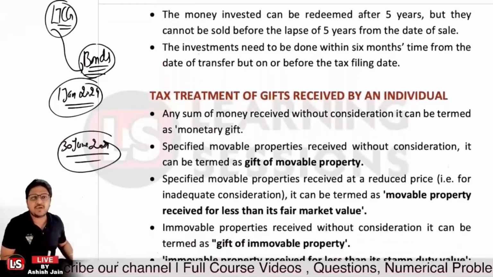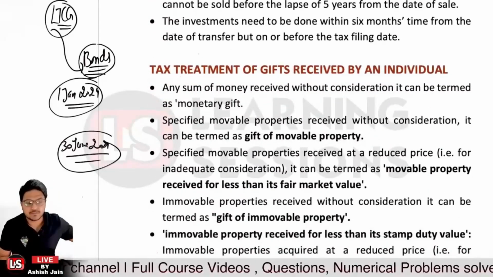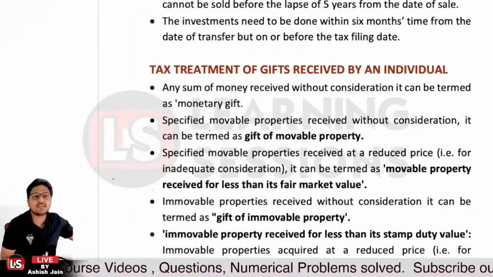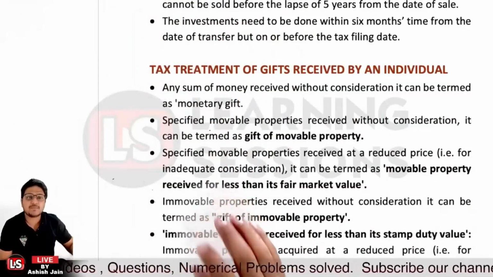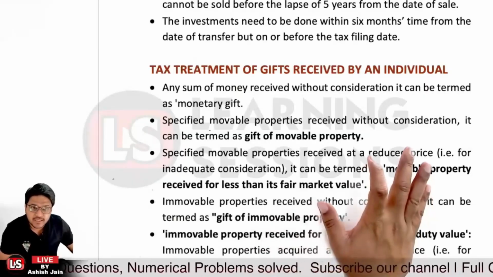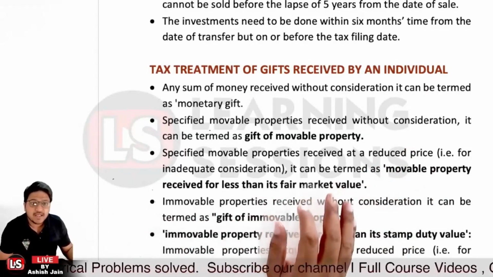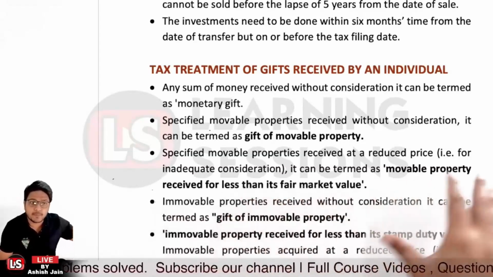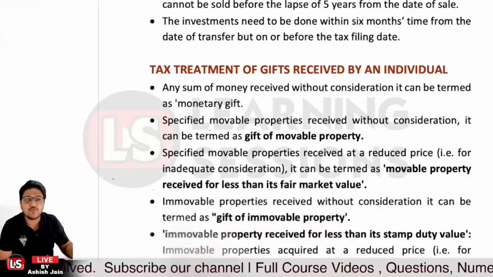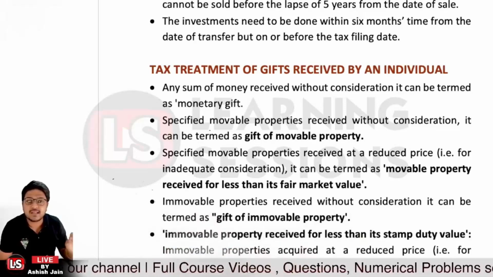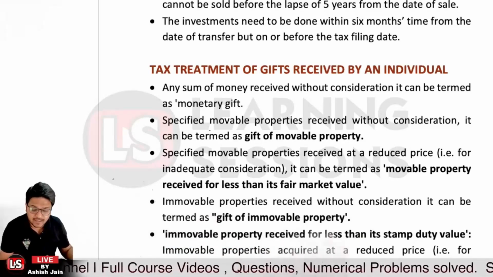Further, it's related to tax treatment of gifts received by individuals. So any sum of money that you are receiving without any consideration is said to be a monetary gift. And if specified movable properties are received without consideration, that is a gift of movable property. And if any movable property is received at a reduced price, that is said to be movable property received at less than fair market value.